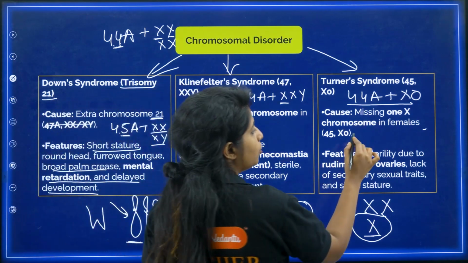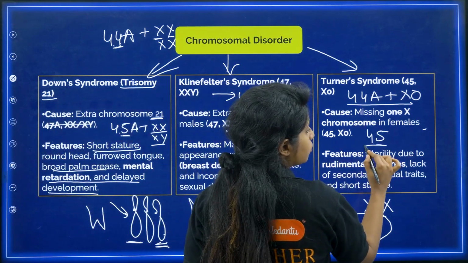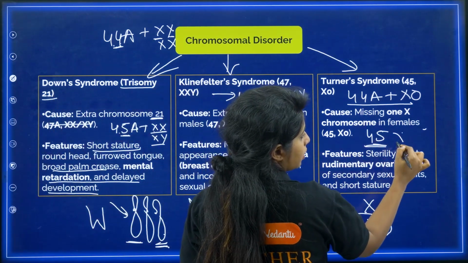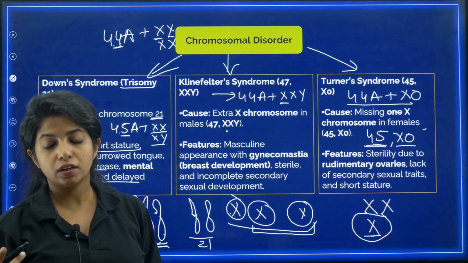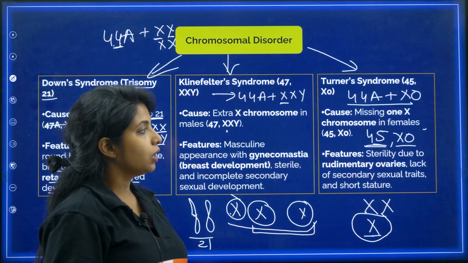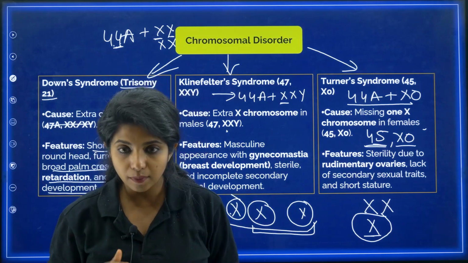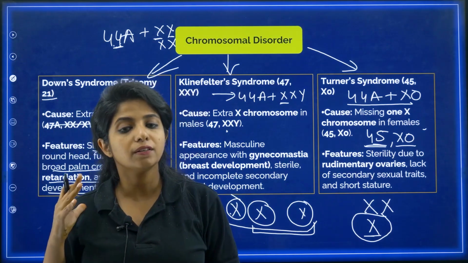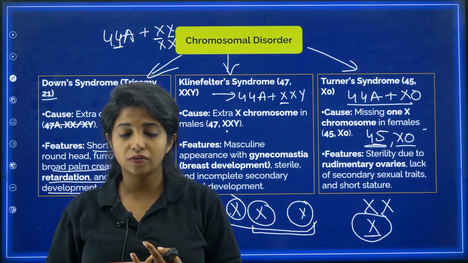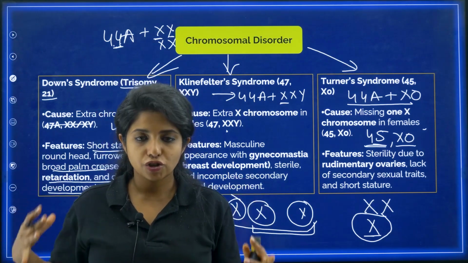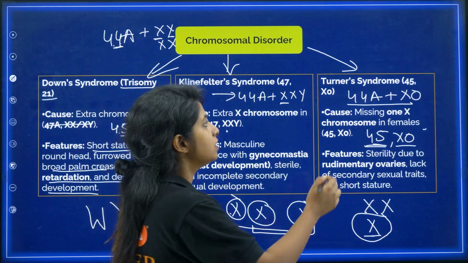Or probably you can write it as, how many total chromosomes are there? It is 45. And what about the sex chromosome? There is only one. There is no other one. You get it? Now what happens over here? It's a female, but the ovaries are rudimentary. It will be sterile. There will be lack of secondary sexual traits, and the stature will also be short. This is known as Turner's syndrome.